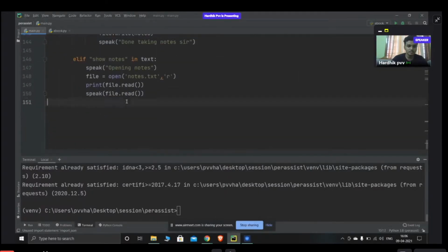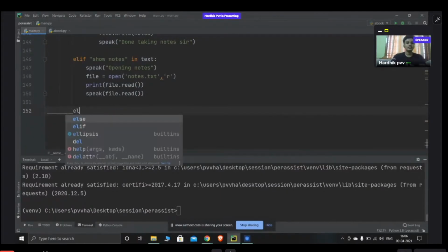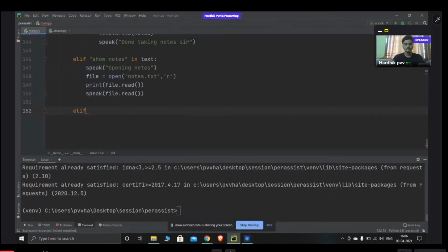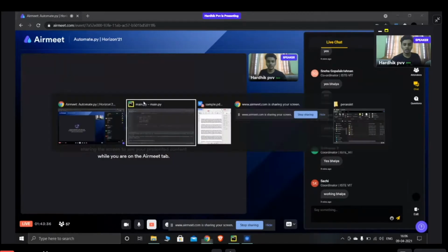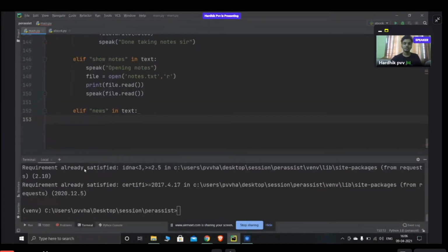So after importing them, an elif function: news. Suppose "news" is there in the text. Suppose in my output, or in my command which I'm telling, when I start to run the virtual assistant, I said news. Then automatically we need to go to the file and it needs to automatically speak out the news, right? To speak out news, we need another help from online.